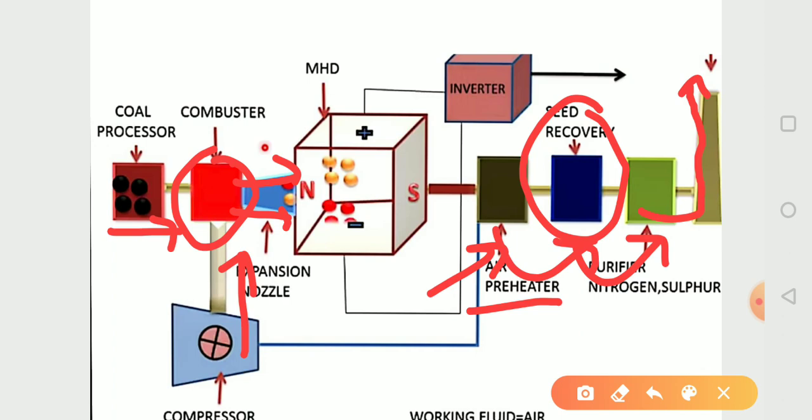Then we supply it to the purifier, where the nitrogen and sulfur are rejected and removed.